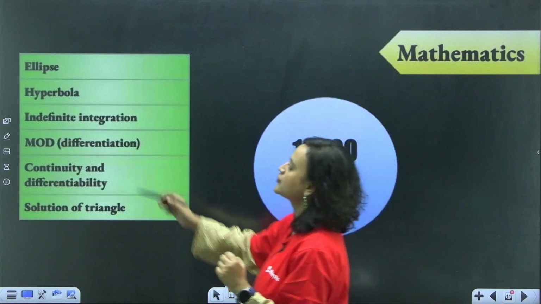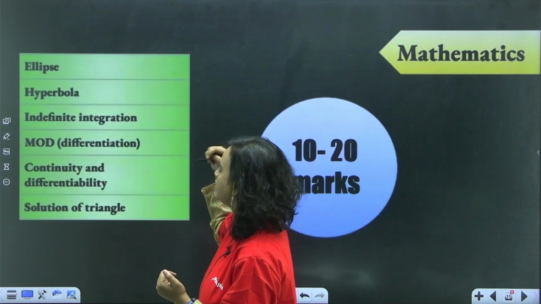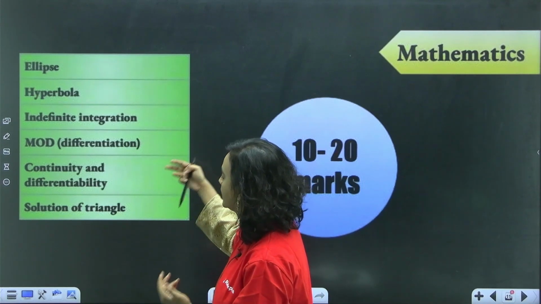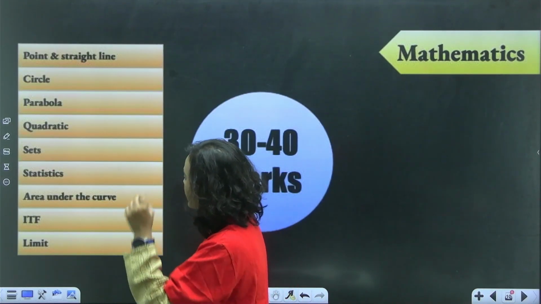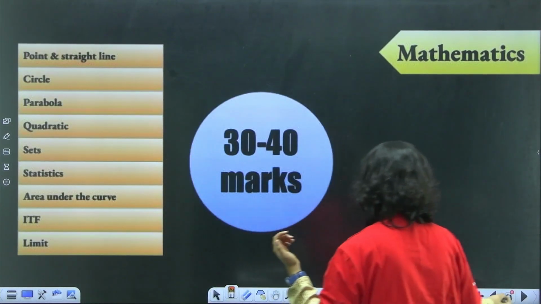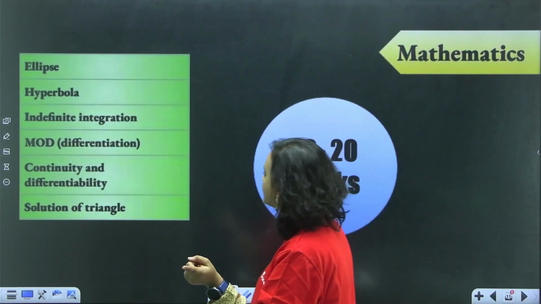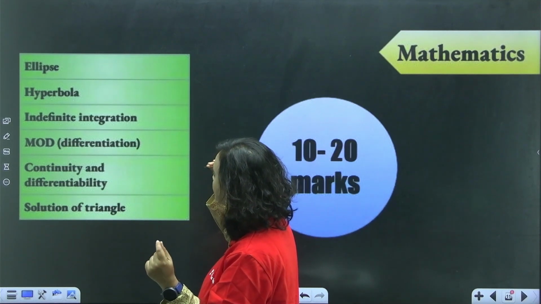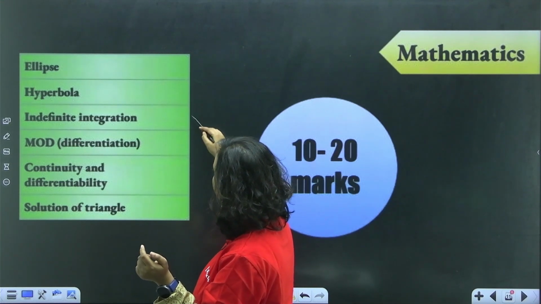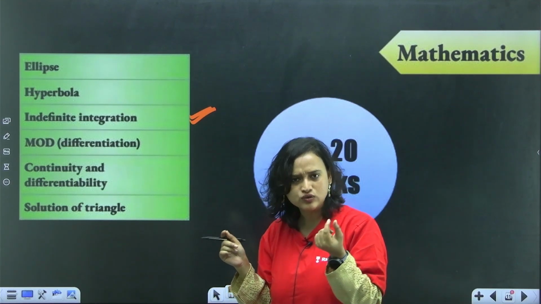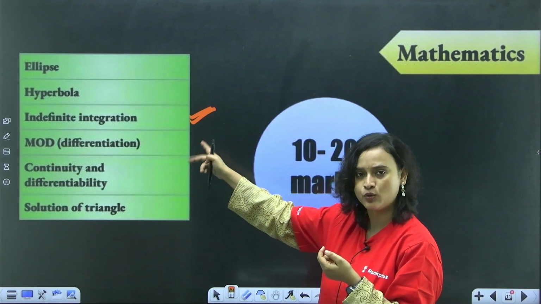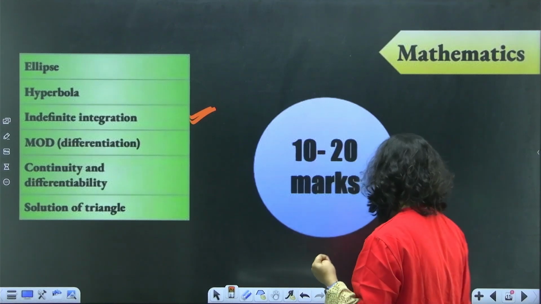And 10 to 20 marks from here: ellipse, hyperbola, indefinite integration, MOD, continuity, differentiability, and solution of triangle. By the way, one more thing, even in this, I would ask you that you should not be skipping indefinite integration. It's an easy, small chapter also. I think you should be doing this because you can get 4 marks from here.